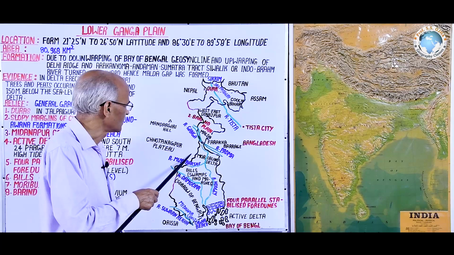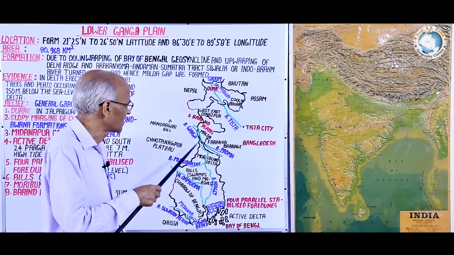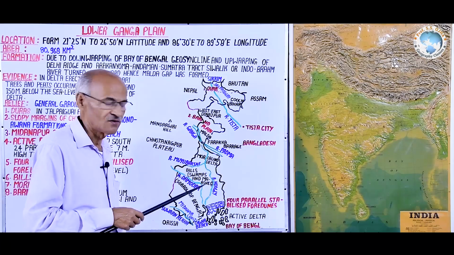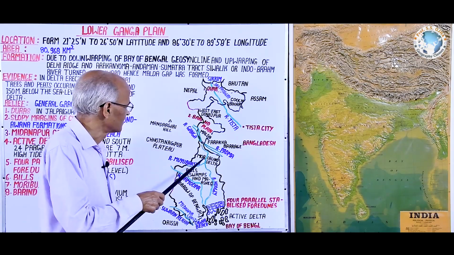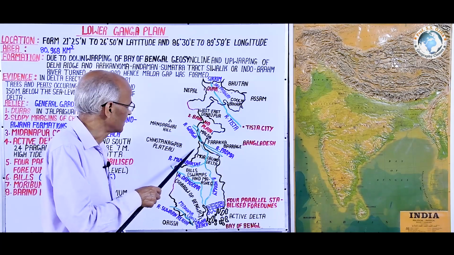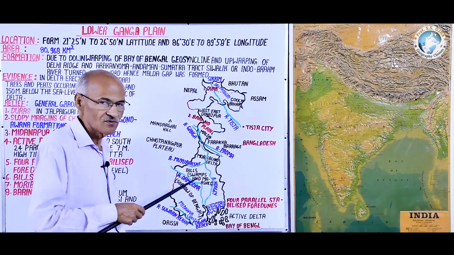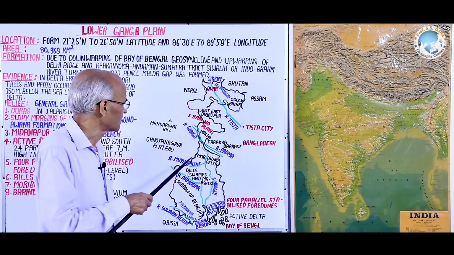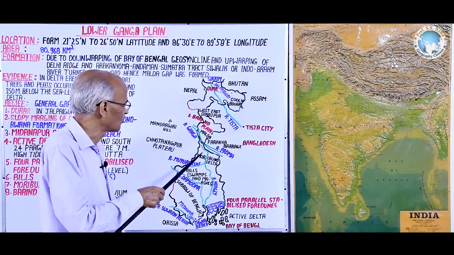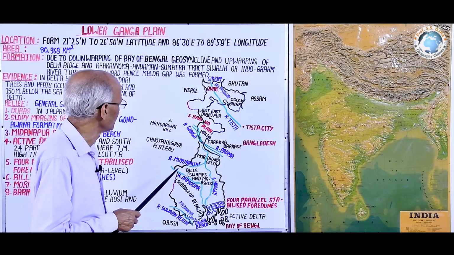But politically this falls in the West Bengal state. When we are studying the geography of the lower Ganga plain, those areas of Raniganj, Jharia, Purulia, other districts are excluded from this lower Ganga plain by 150 meter contour line.